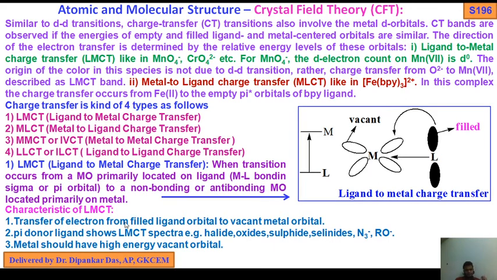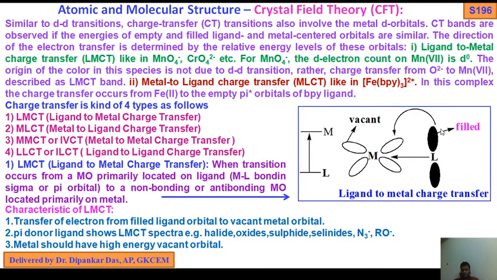Okay. What happened here? The electron goes from ligand to metal, that is, from a filled ligand orbital to a metal orbital. Metal has a vacant orbital.